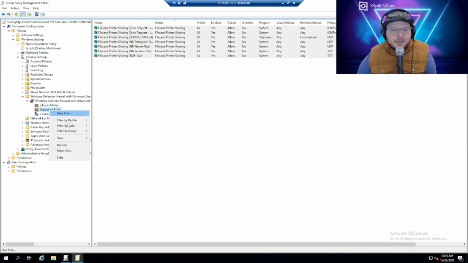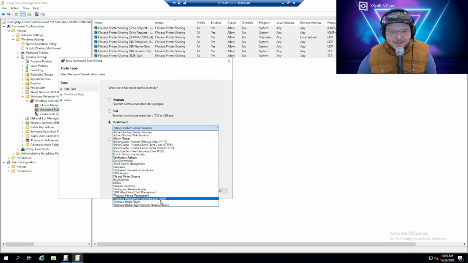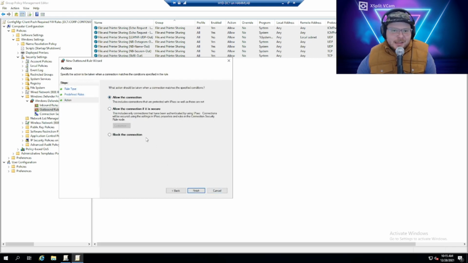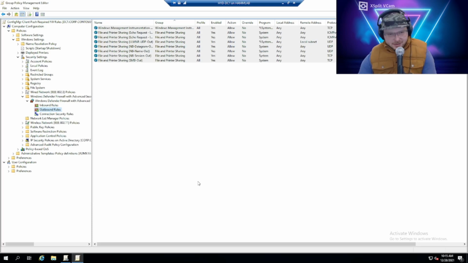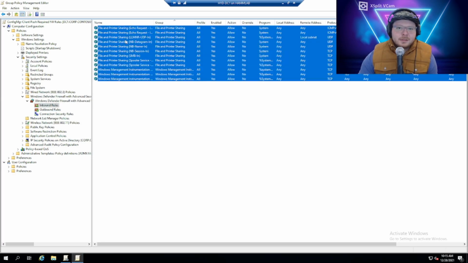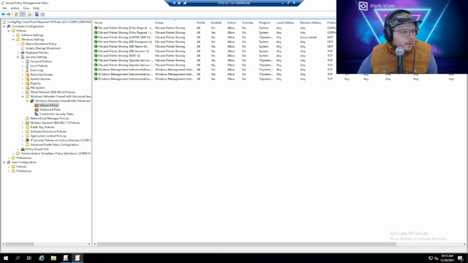Oh, whoops. Sorry, I'm a noob. We already did that. WMI. There we go. Cool. It's checked. Allow the connection. Click finish. Perfect. WMI. File and printer sharing. File and printer sharing. WMI. Pretty easy.